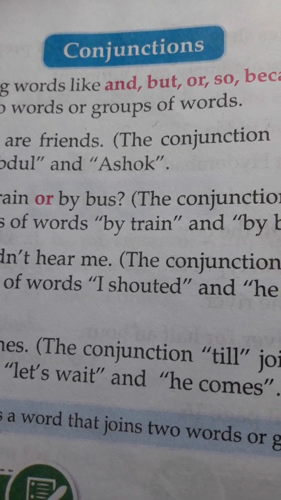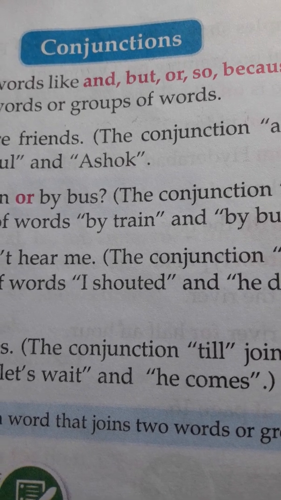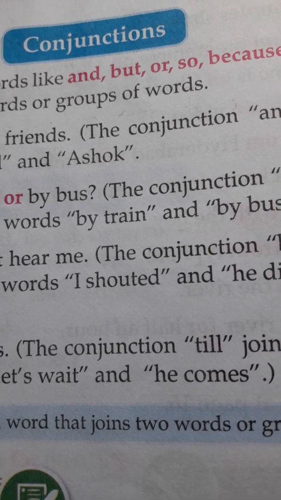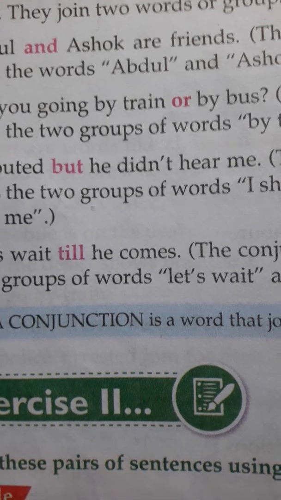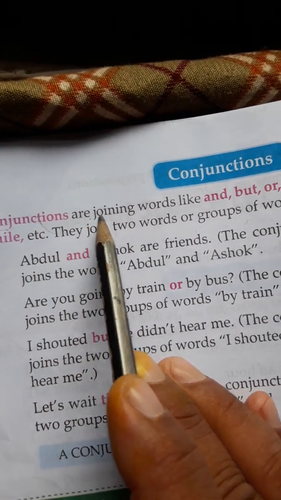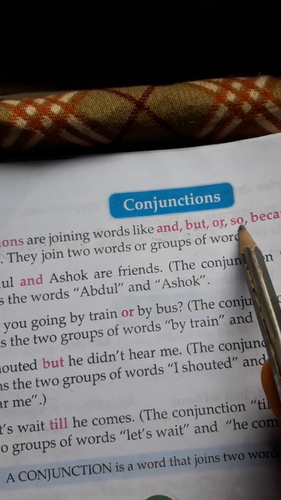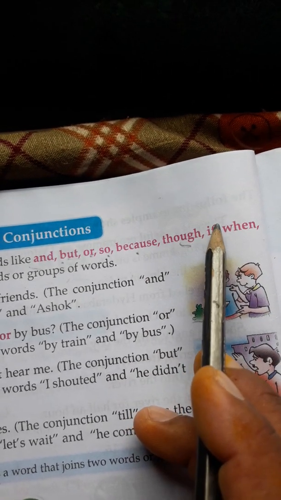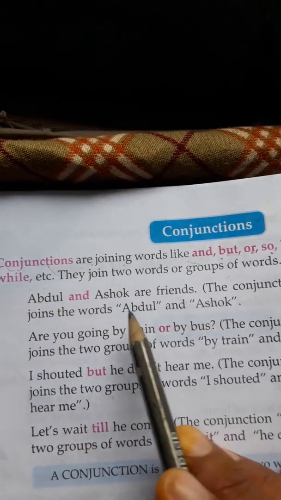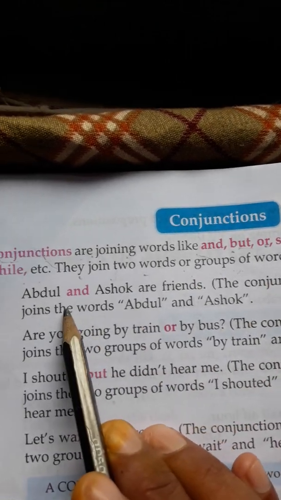Today we have to study the topic conjunctions in English grammar. So must follow it. Let us read. Conjunctions are joining words like and, but, or, so, because, though, if, when, while, etc. They join two words or group of words.